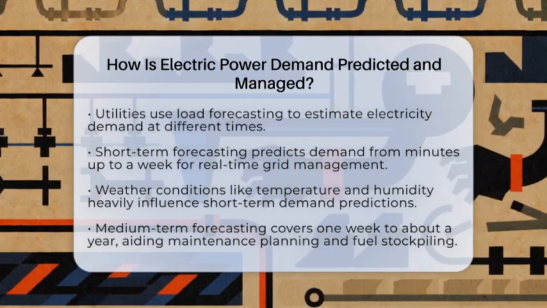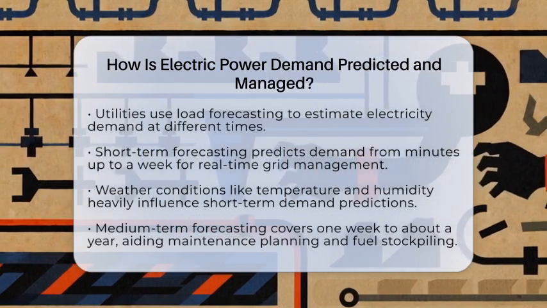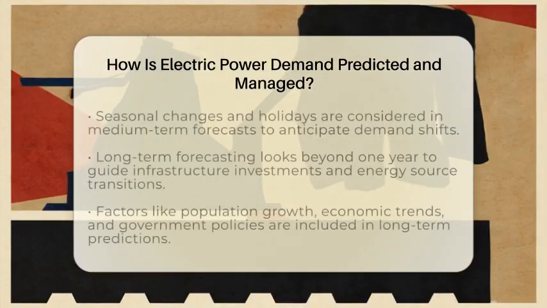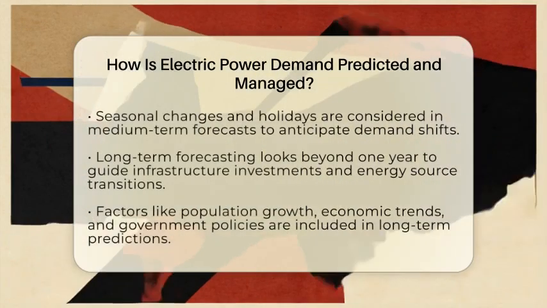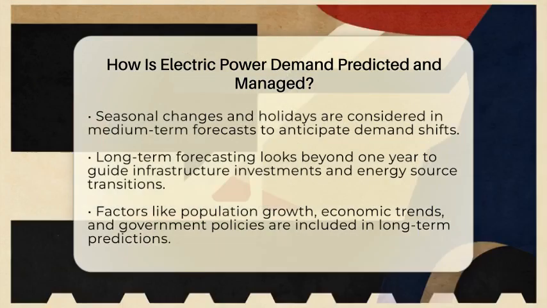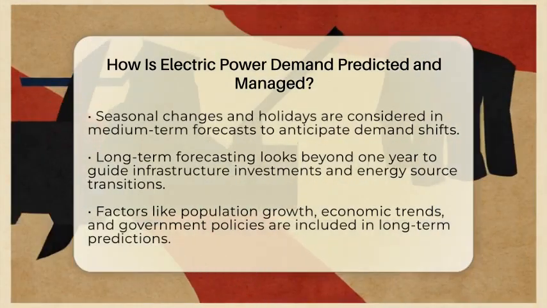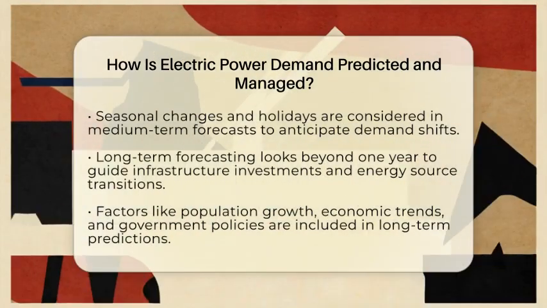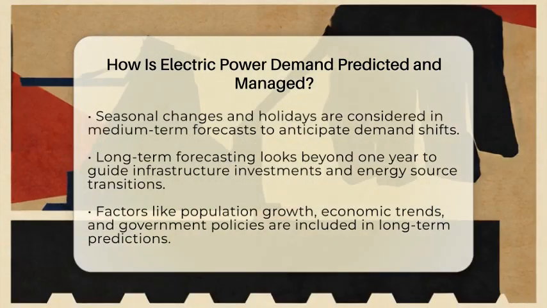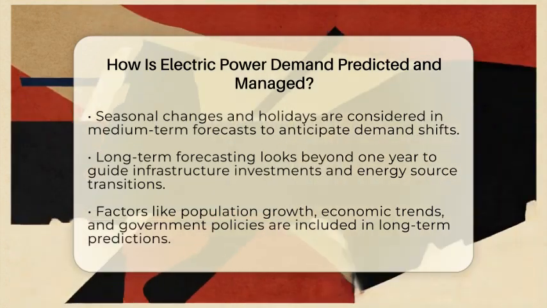They rely heavily on recent load data and weather forecasts because weather conditions like temperature, humidity, and wind speed have a big impact on how much electricity is used. For example, on a very hot day, air conditioning use jumps, increasing demand.